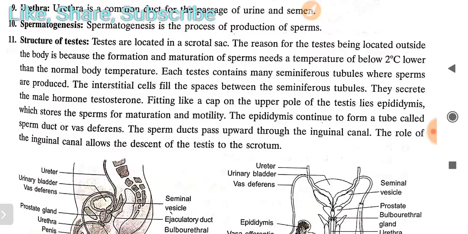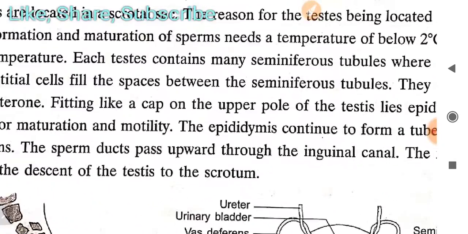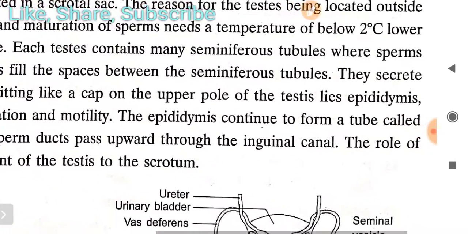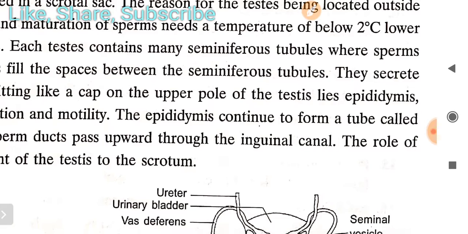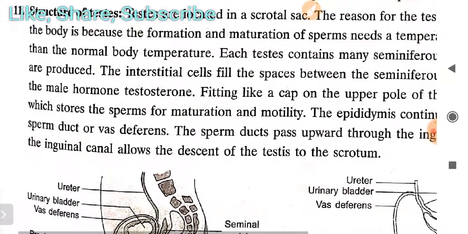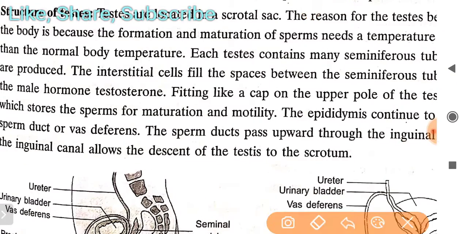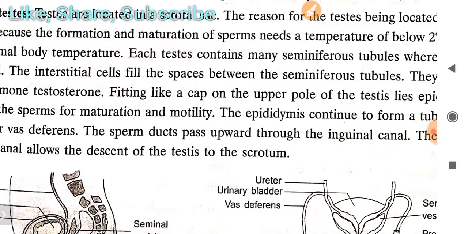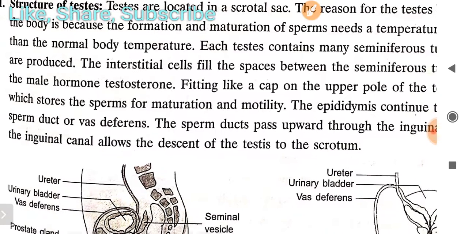This is not in your course, so you have to only understand the structure. Each testis contains many seminiferous tubules, where sperms are produced. You have to understand these one by one. The seminiferous tubules are responsible for the production of sperms.